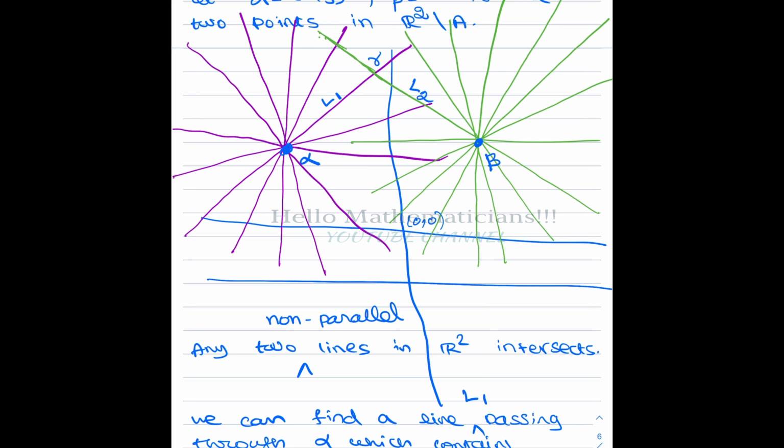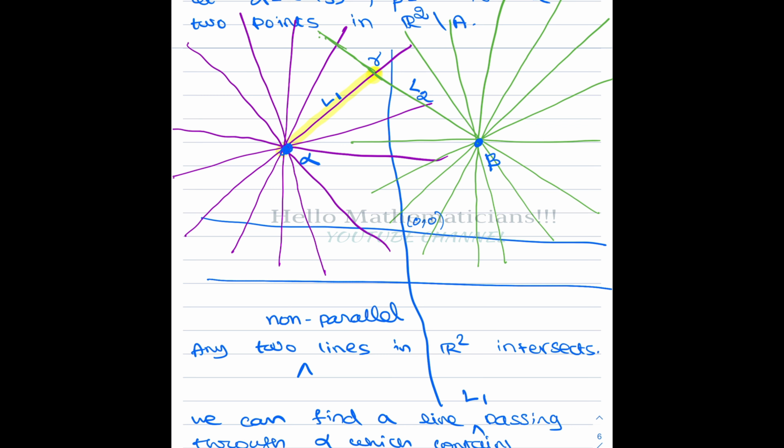Therefore, we can find two non-parallel lines L1 and L2, neither containing any point of A. We call their point of intersection gamma. L1 and L2 intersect at gamma.